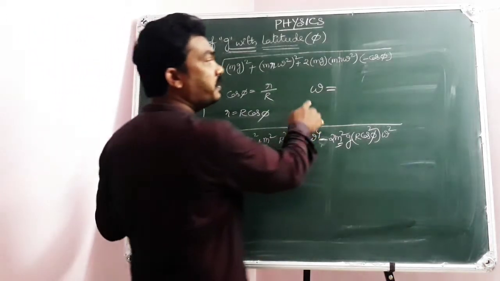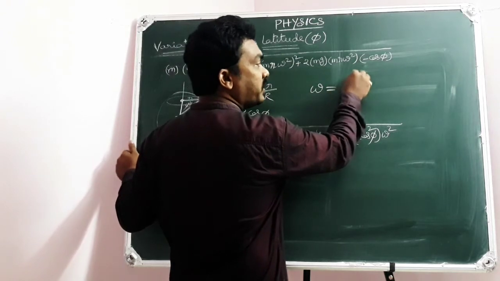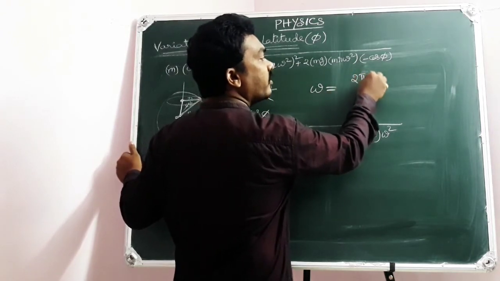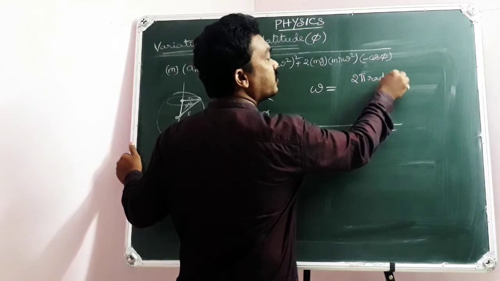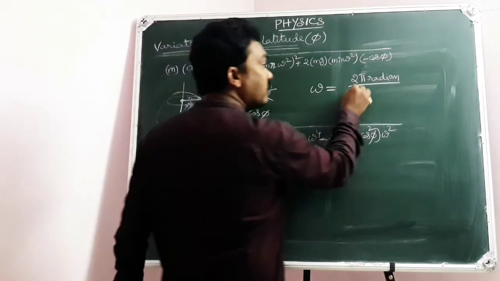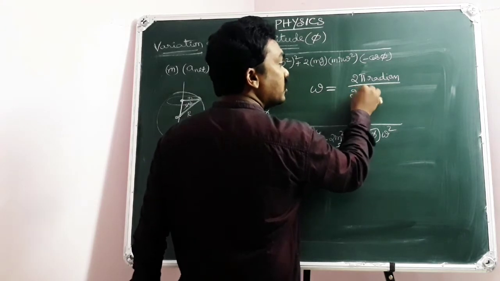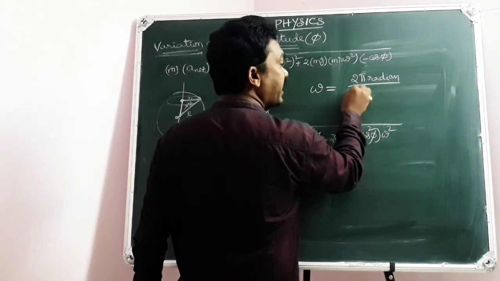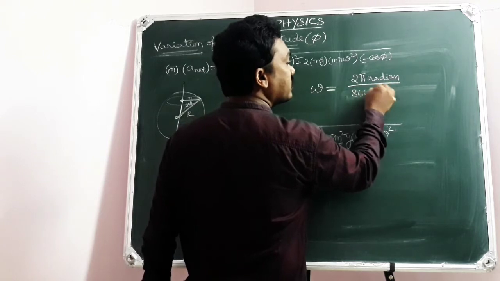So here angular speed is angular displacement, 2 pi radian. 2 pi radian is the angular displacement, 360 degrees. In what interval of time? 24 hours. 24 hours means, let me write 86,400 seconds.